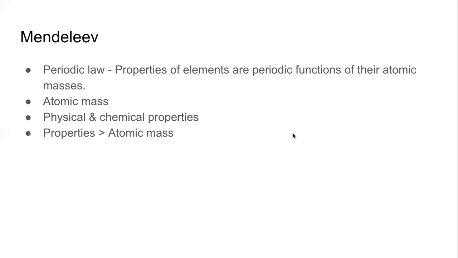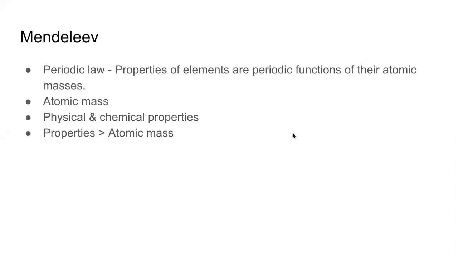Because he was so confident about his process of using physical and chemical properties, he stuck to the original goal. The goal is to classify in such a way that we have similar elements in a group. When Dobereiner and Newlands were doing that, they did not stick to that. They just followed the atomic mass.